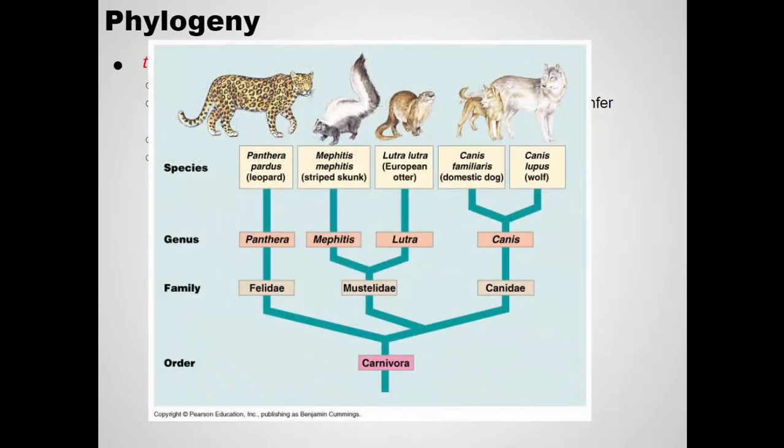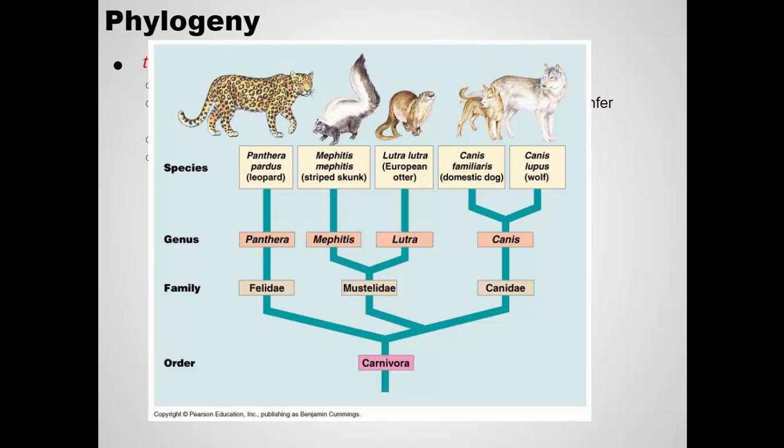Because as time goes on, after speciation, when a single population splits into two species, what starts to happen to those two species? Over time, they change, they start to become different from each other. What happens to their genes? They become different from each other, right? They're each taking a different path. Over time, mutations build up in these species. And so we can use these differences as a plot.